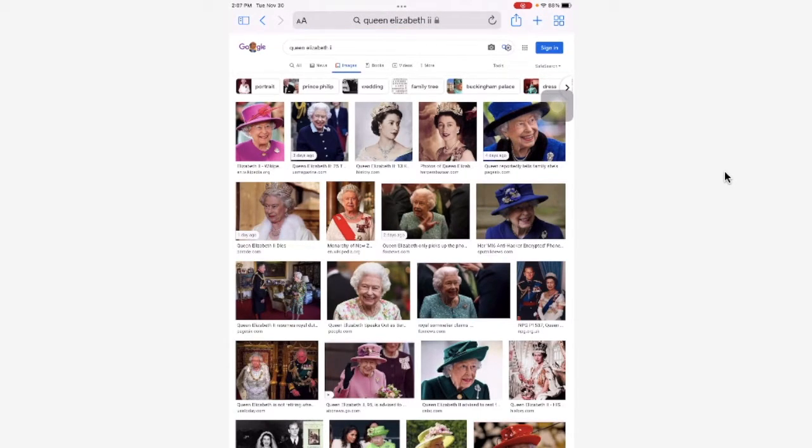She likes to wear bright clothing, and here's one when she was very young. Now I'm looking for one where she looks like a queen. This one, she really looks like a queen. And also facing forward is good. So something like this one would not be as good to do the talking with the mouth. So you want to try to find a picture of a person who is facing forward so that you can see their face and you'll be able to easily draw a line across their mouth to make them talk. Okay, so I'm going to tap on that picture.